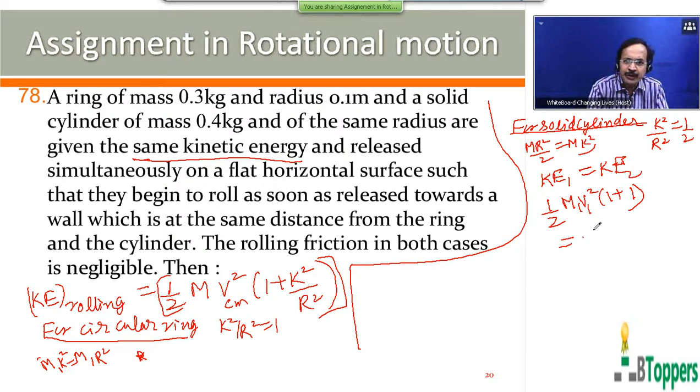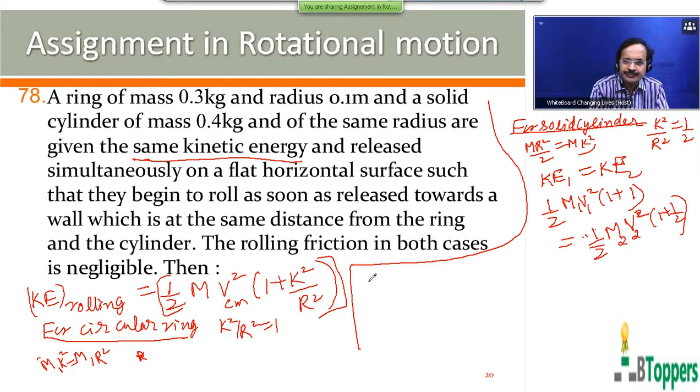The kinetic energy of the second body, the rolling solid cylinder, can again be found by the same equation, half m v_cm square into 1 plus k square by r square. Let m2 be the mass of the solid cylinder and v2 the linear velocity of the center of mass of the rolling cylinder. k square by r square is 1 by 2.